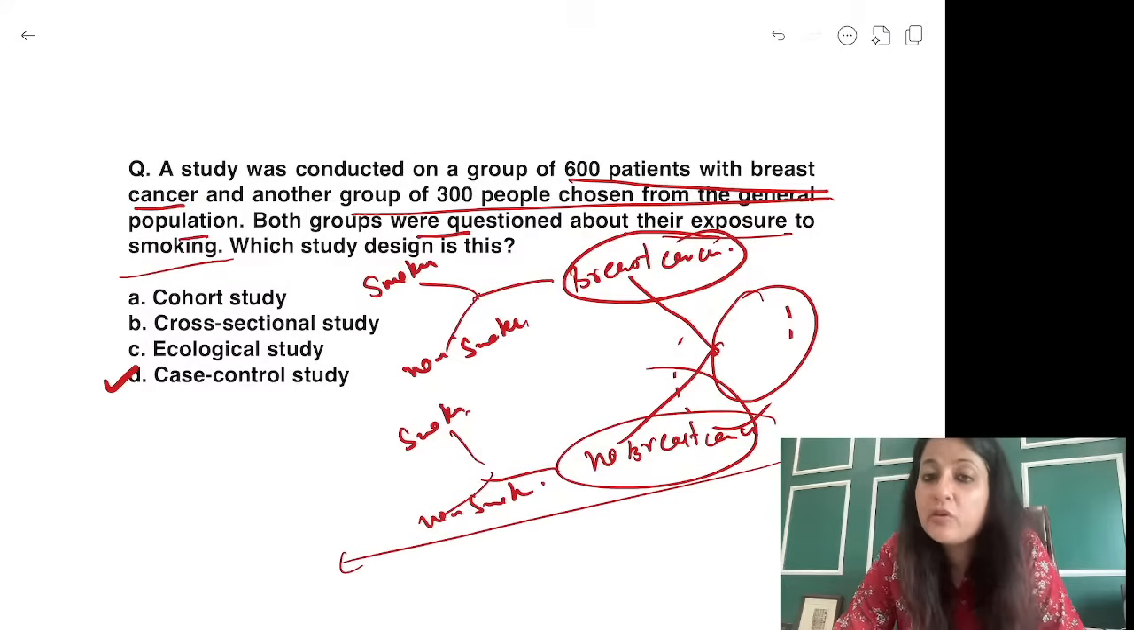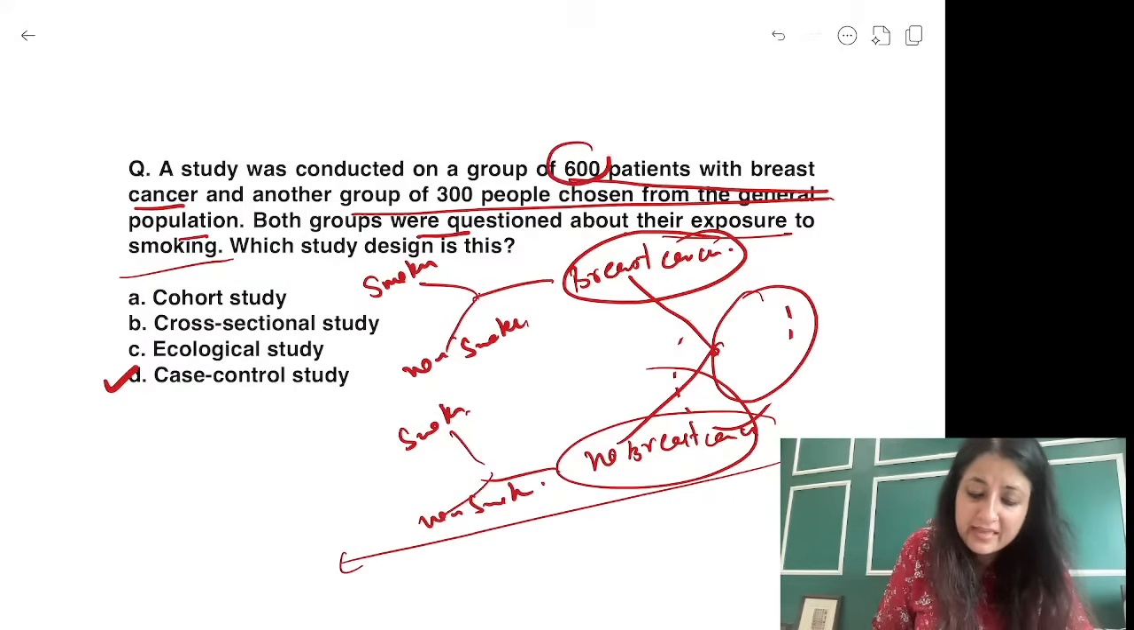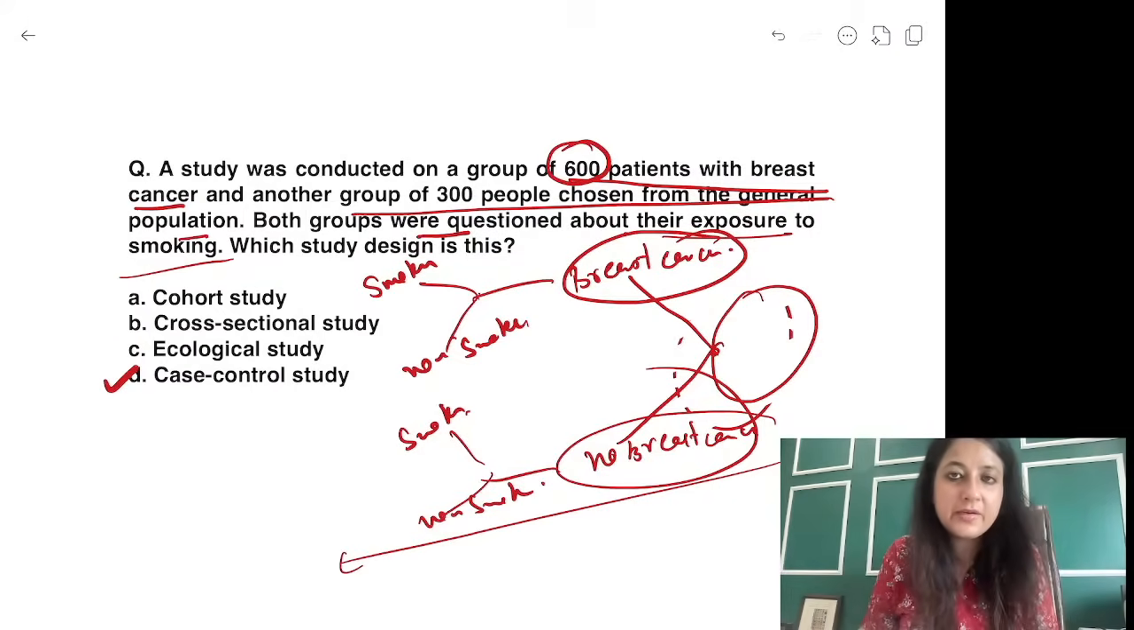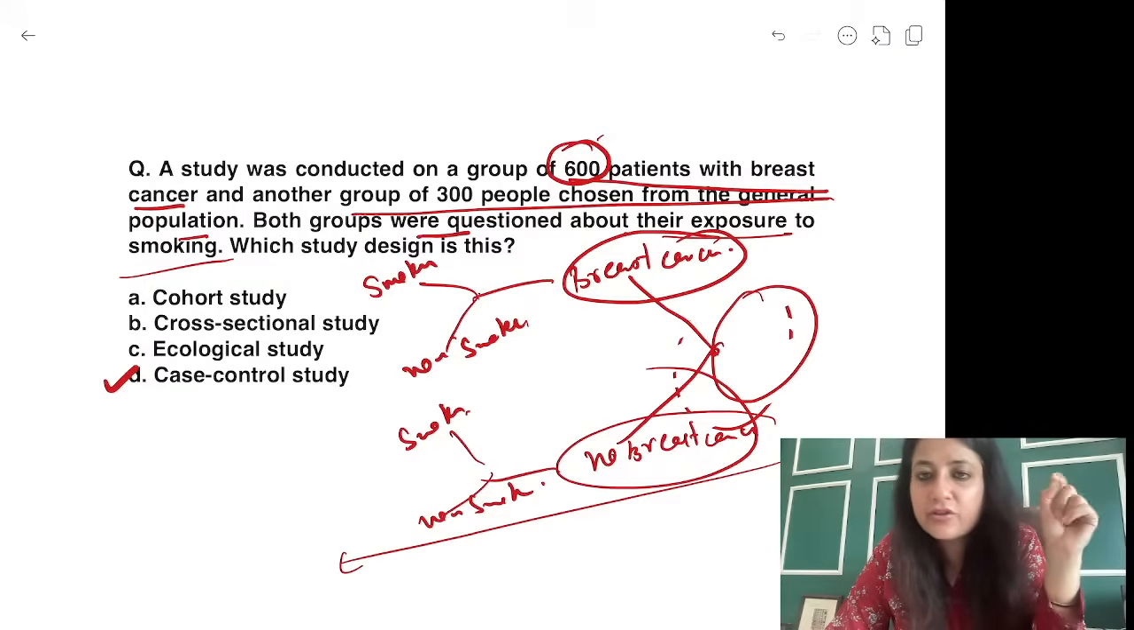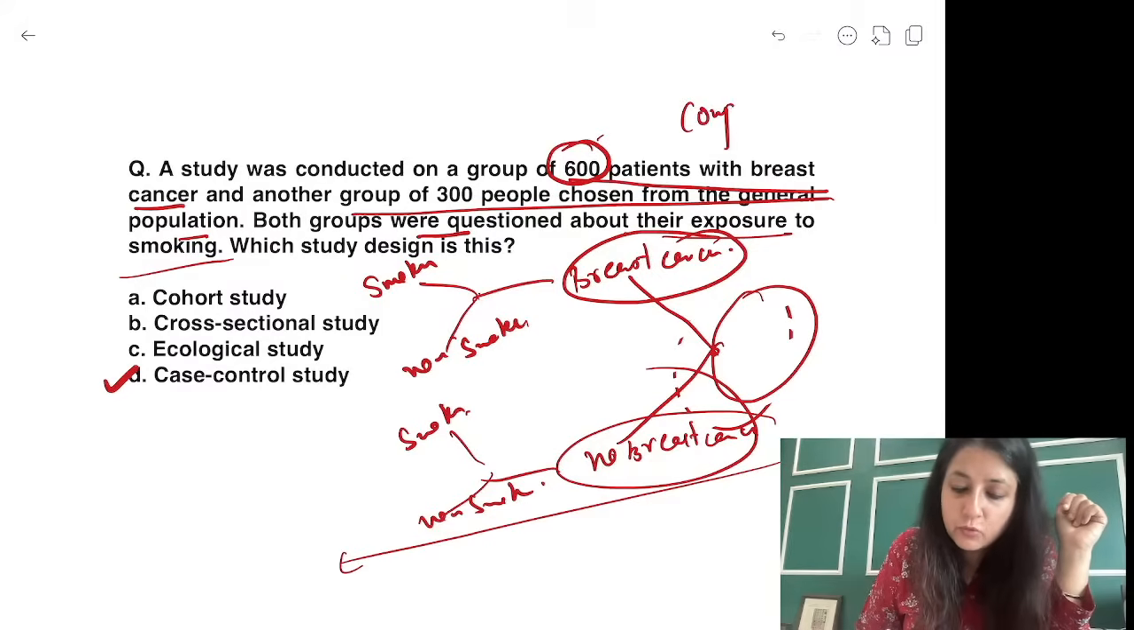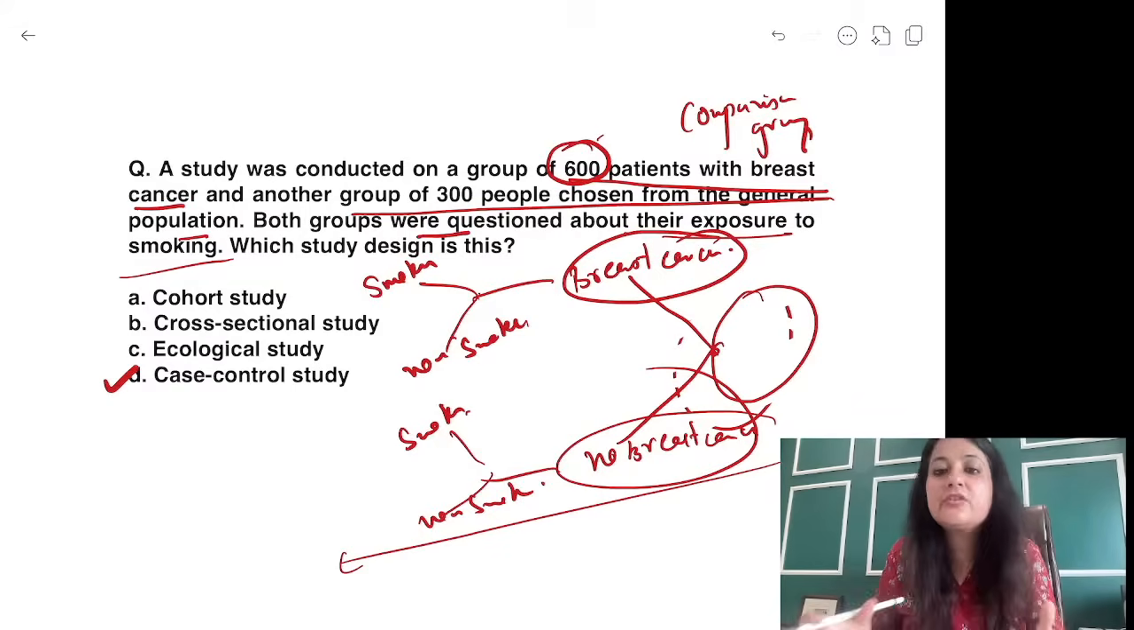Pratiksha, that could be an exception. Don't be very hell-bent on the sample size. What was more important here? Very good question Pratiksha has raised, that, ma'am, look at the sample size. Of course, I agree with her that in this question, the sample size is more. So it could be cohort. But then, dear Pratiksha, what is more important here? To look at the rest of the things, which is the comparison group. What is your comparison group? Women with breast cancer and from general population without breast cancer.